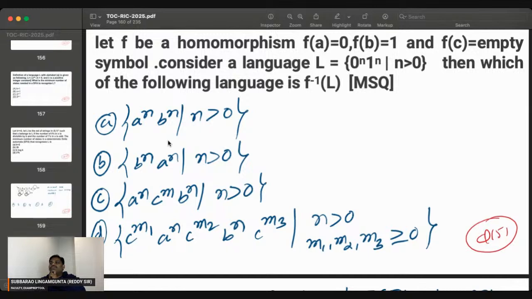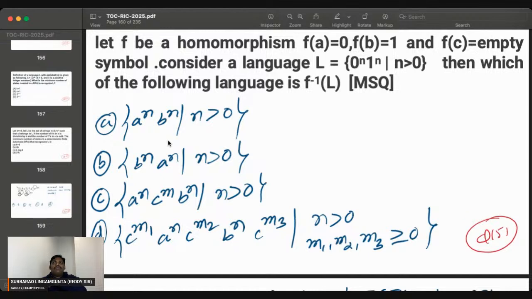So f inverse of 0 is A, f inverse of 0 is A, f inverse of 0 is A. So like that A power n will become, followed by f inverse of 1 is B, f inverse of 1 is B, f inverse of 1 is B, because f inverse of every 0 is A and f inverse of every 1 is B, like that. So I think the answer is going to be A power n, B power n, where n is greater than 0. That is the one answer.